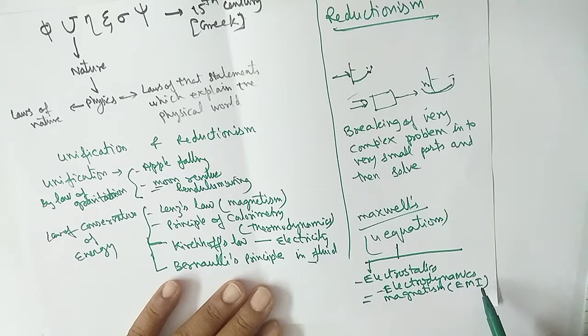Magnetism you can understand. And fourth is the electromagnetic wave.